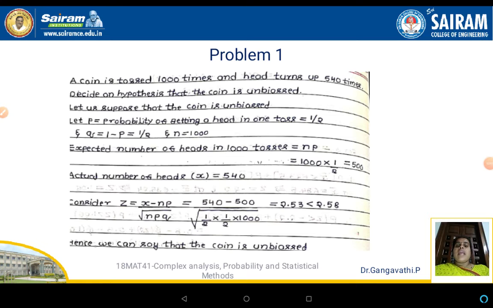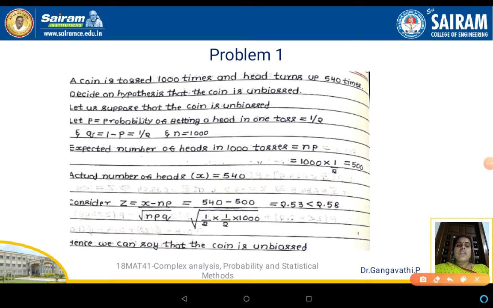Here, N is the number of trials. How many times has the coin been tossed here? It is 1000 times, so N is equal to 1000. Now, the expected number of heads in 1000 tosses is N into P, which is the mean of the binomial distribution, where N is the number of trials and P is the probability of success.